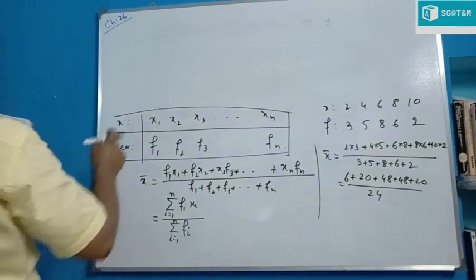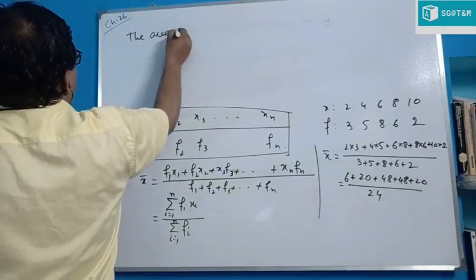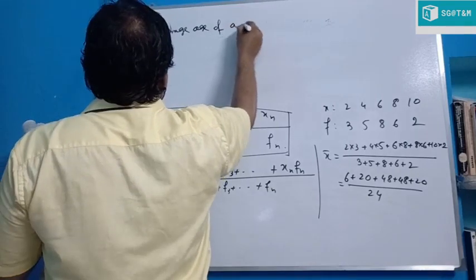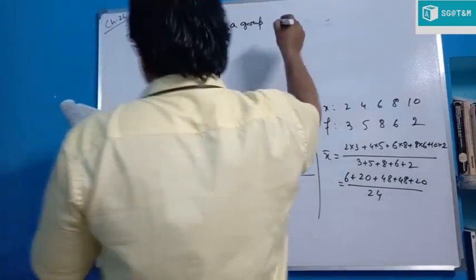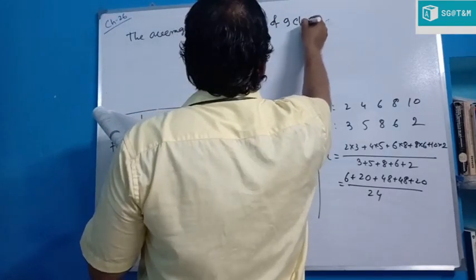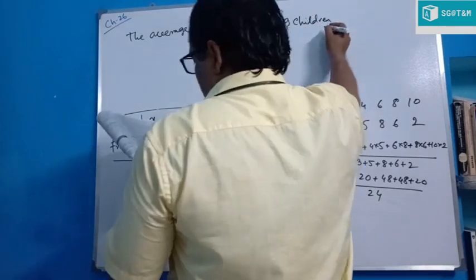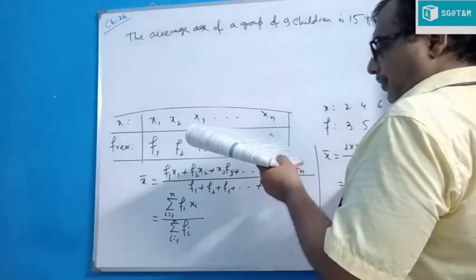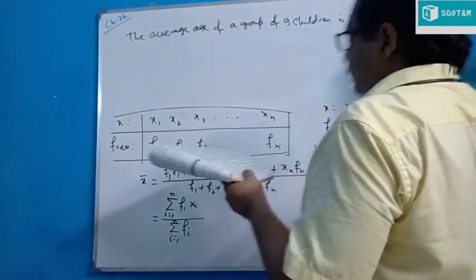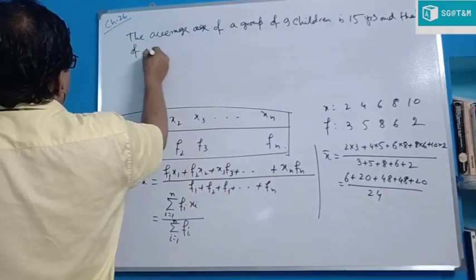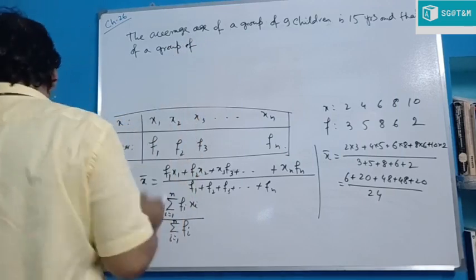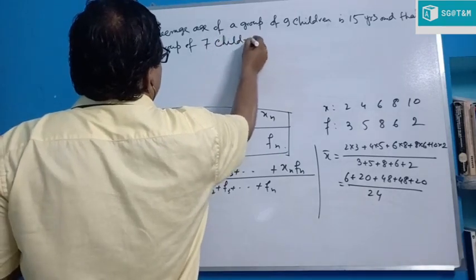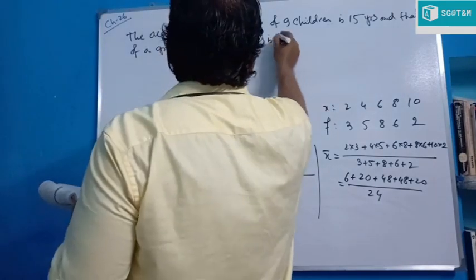The average age of a group of 9 children is 15 years, and that of a group of 7 children is 13 years.